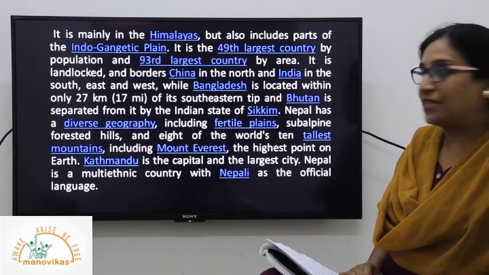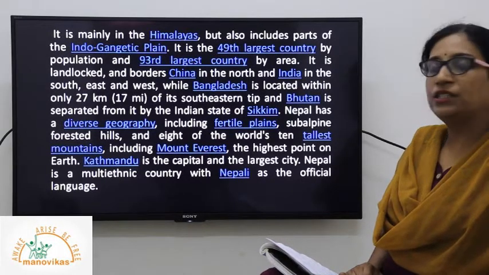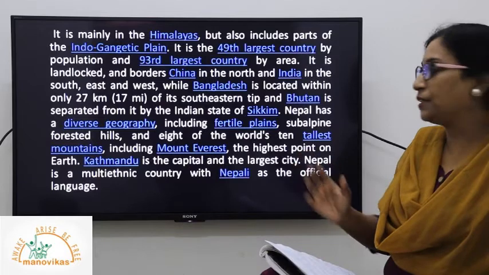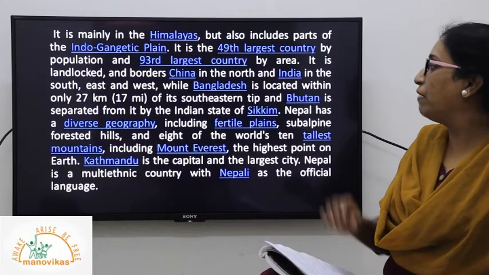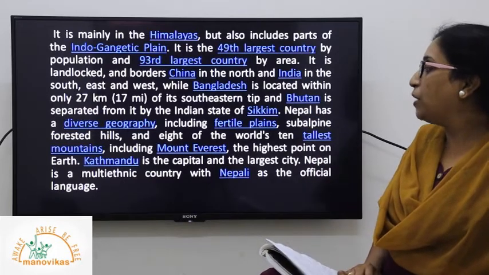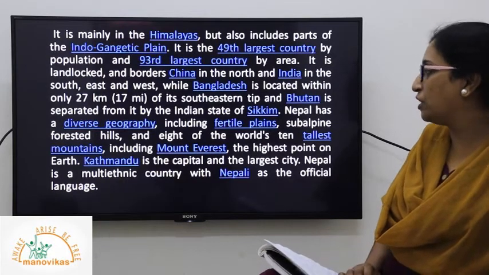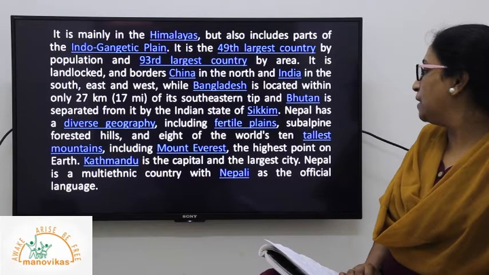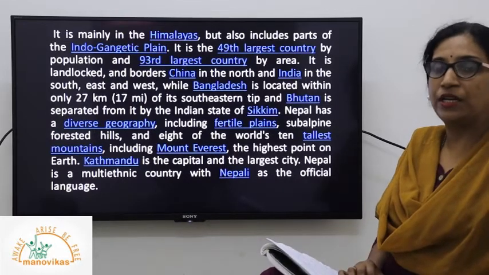It is landlocked, as I said, and it shares border with China, India, and towards the east and west by Bangladesh. That is another neighbor of ours. It also shares a little boundary with Bhutan. And because of the diverse geography, including fertile plains and forested hills, it also has the world's tallest mountains located in it.